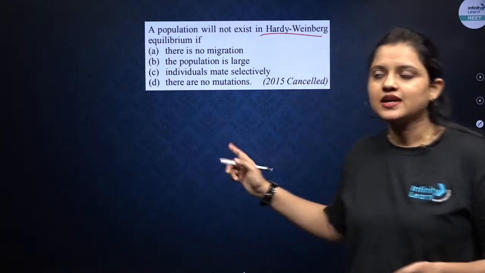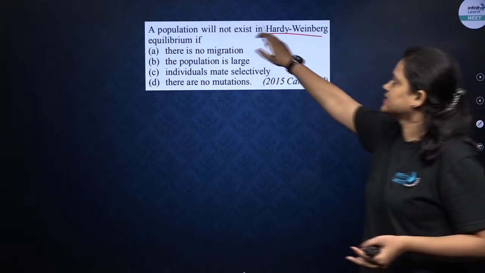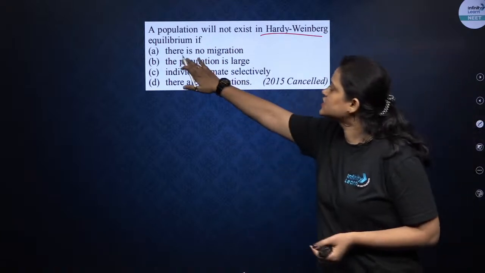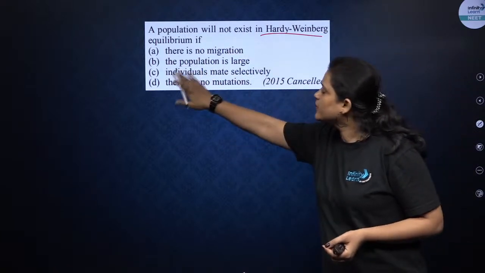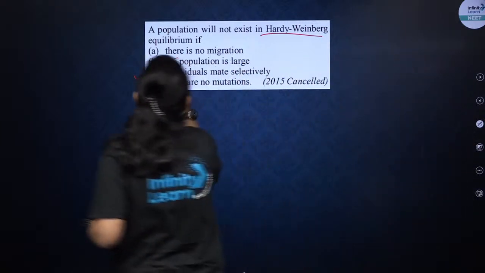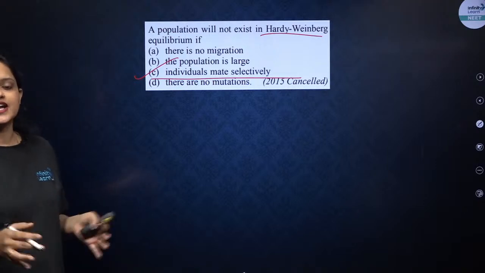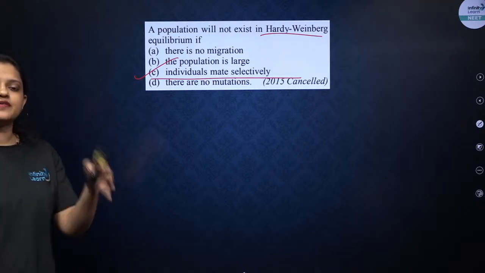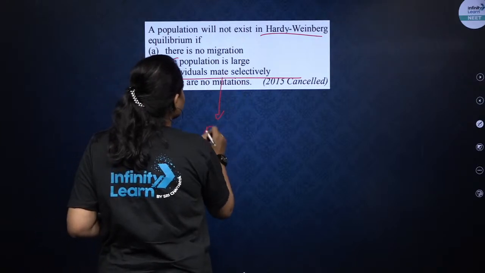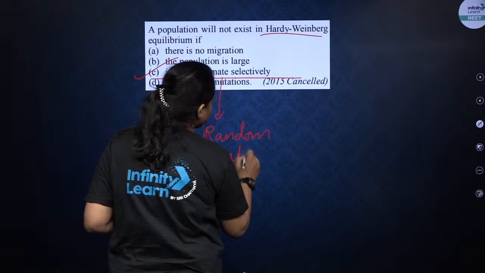They are asking when it will not be true: if there is no migration, the population is large, or individuals mate selectively. The correct option will be individuals mate selectively, because this equilibrium is valid only if the population shows random mating.